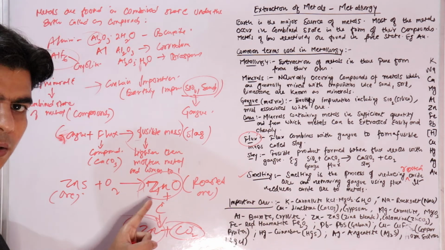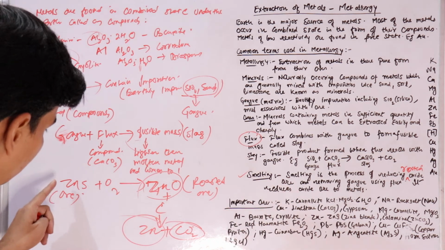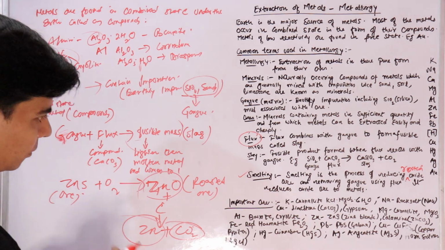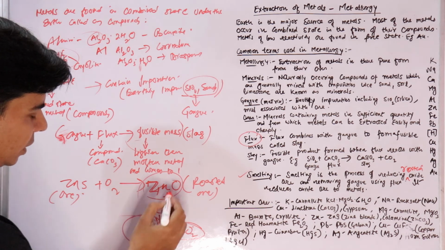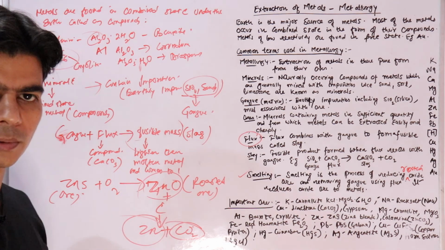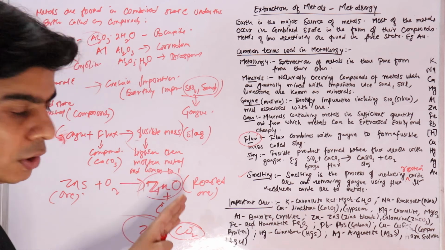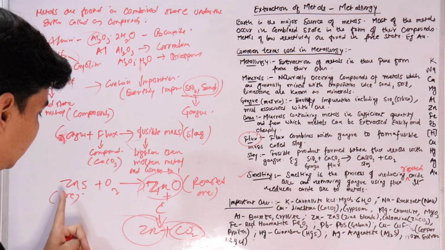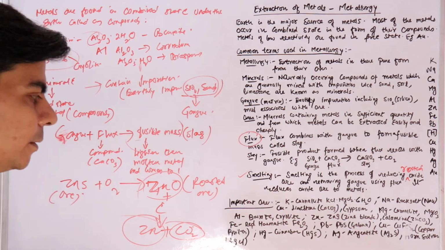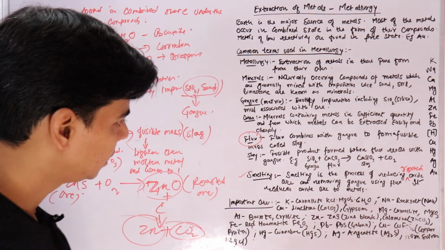This is how, like I've shown you in the example. So sulfide ore, what is roasted ore? Sulfide ore, when heated in excess of air, we get this oxide ore. This sulfide ore is converted into oxide, which is known as roasted oxide, by heating the sulfide ore in excess of air.